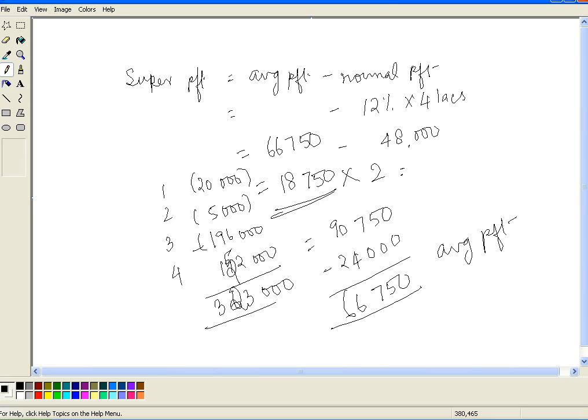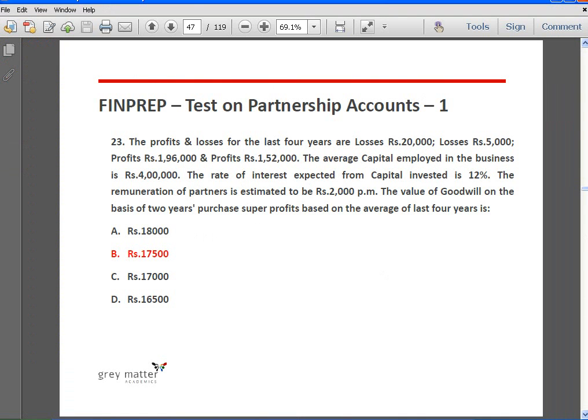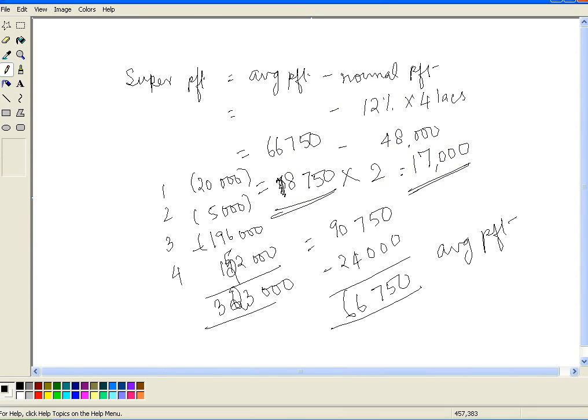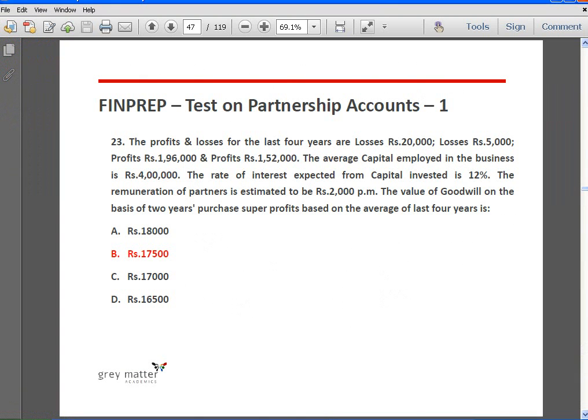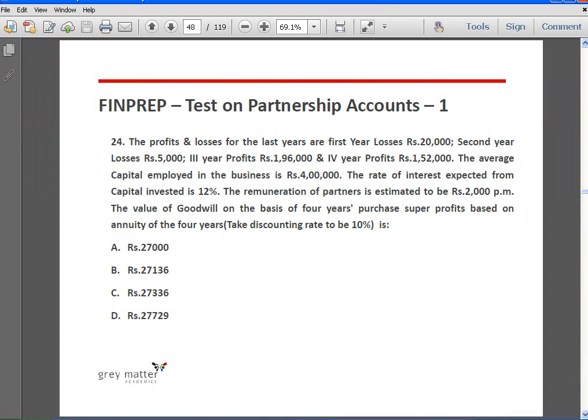The average profit is 80,750. Becomes 80,750 minus 24,000, 56,750 minus 48,000, 8,750. So the super profit is 8,750. Okay, and the value of goodwill is 17,500 rupees. Right? So that is the answer. Answer is 17,500 rupees. 8,750 into 2 is 17,500. Right? Next.